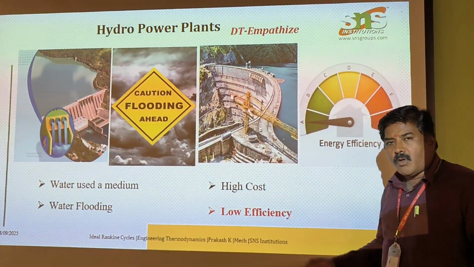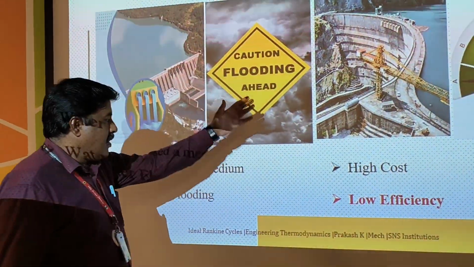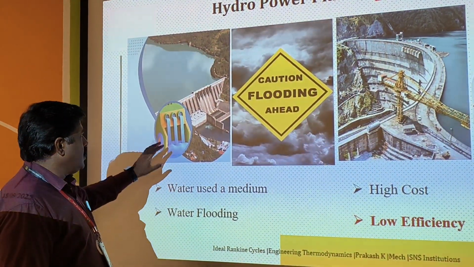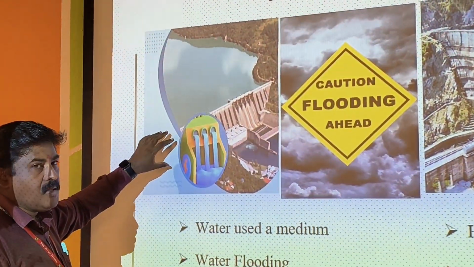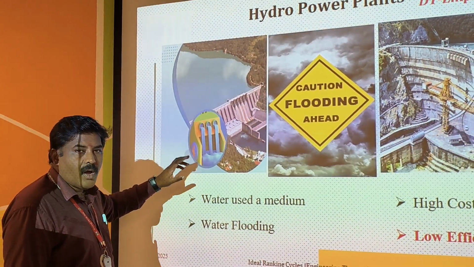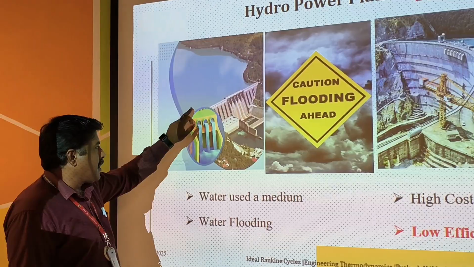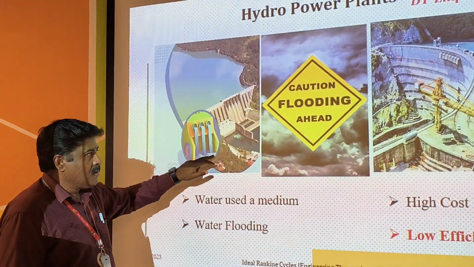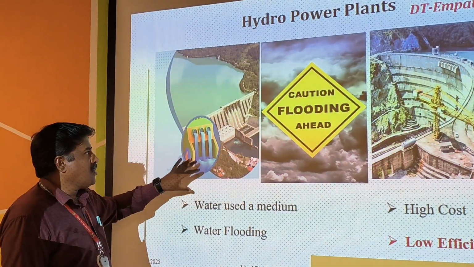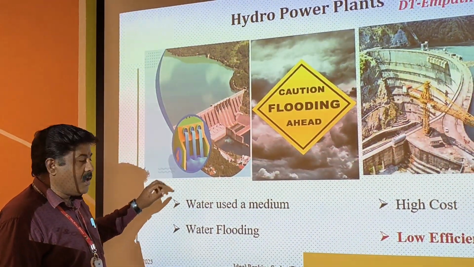Before going to the topic, let's have some empathy. Before going to the thermal power plant, we will see the existing problems in the hydroelectric power plant. Power generation is made through hydroelectric power plants and thermal power plants. But in hydroelectric power plants, water is used as a medium, which has to be stored, so long dams are needed, and the cost of construction of the dams is very high.